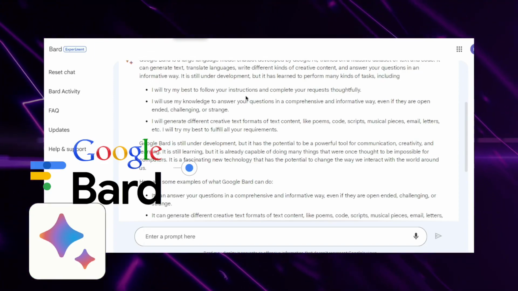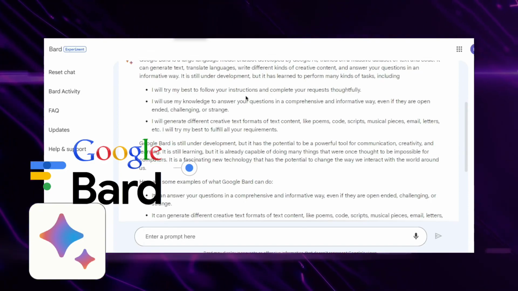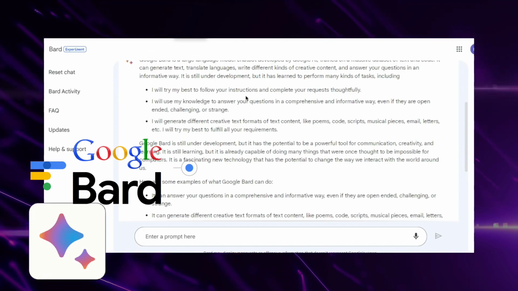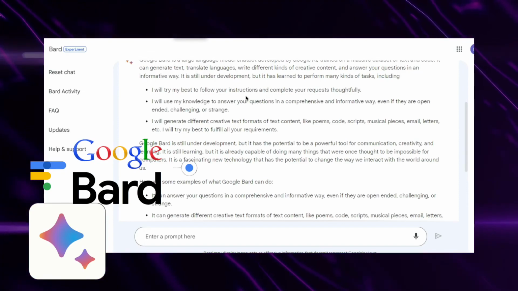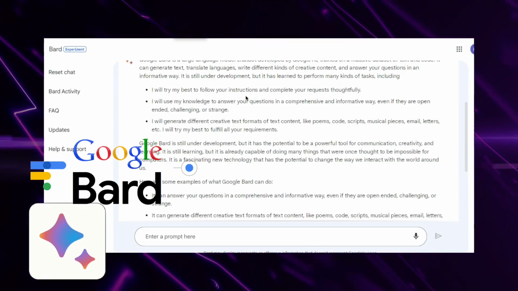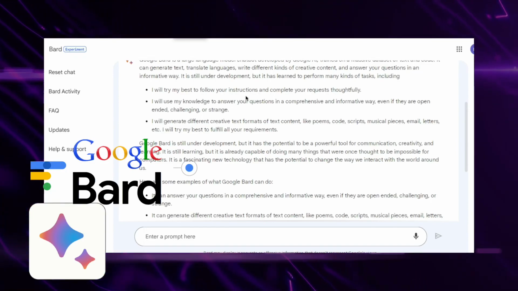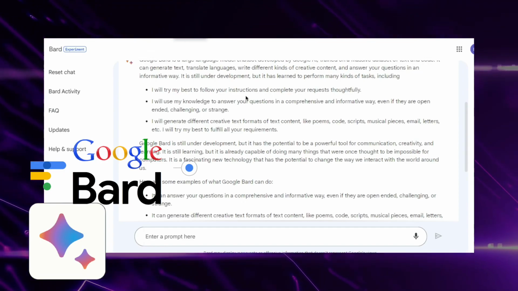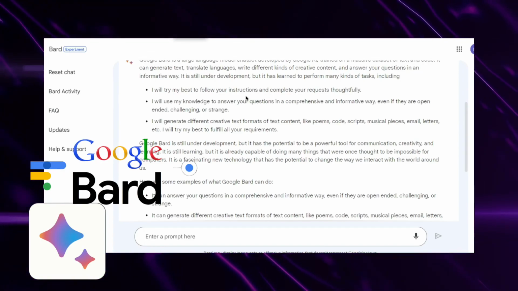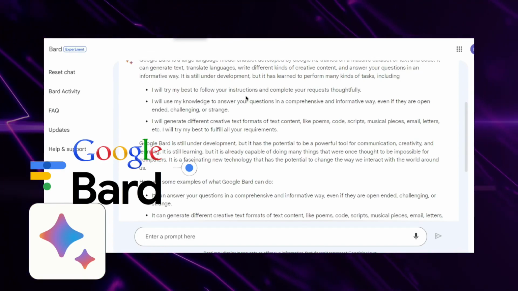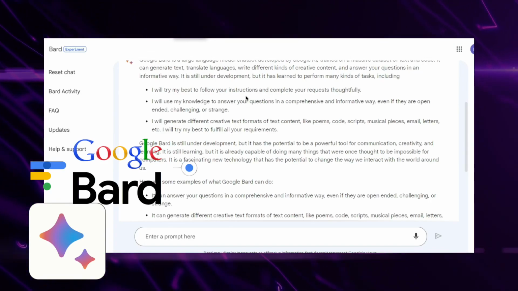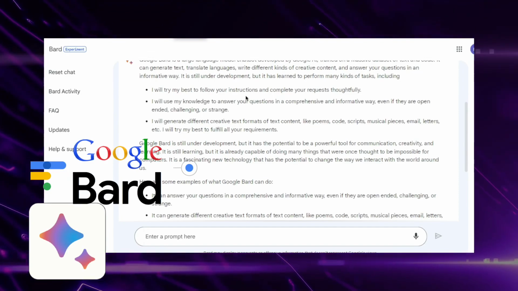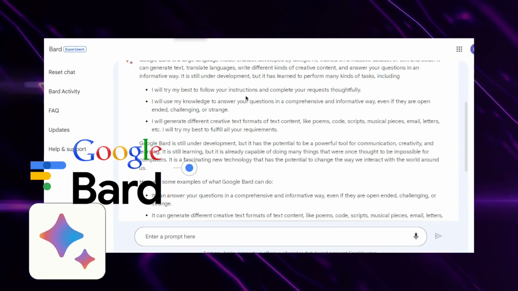It's a super app to actually reduce the time that you spend on certain tasks. So it's going to increase your productivity, and that's what all these chat AI bots are for. So Google Bard is by far one of the best out there right now. Of course, we've got ChatGPT and Amazon Bedrock that's coming out very soon, and I will go over that in another video. But in this video, I'm going to look at Google Bard.